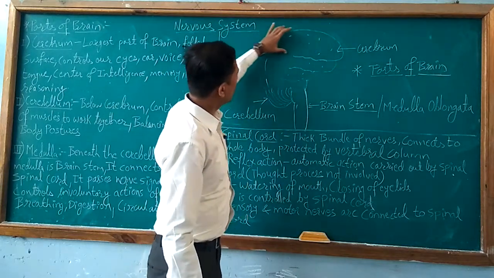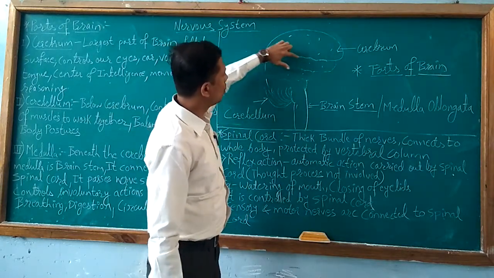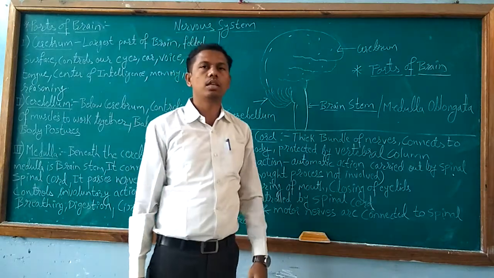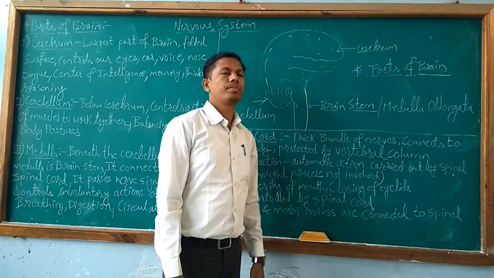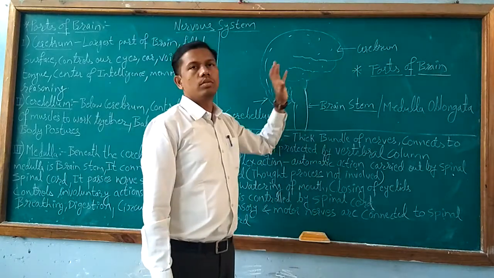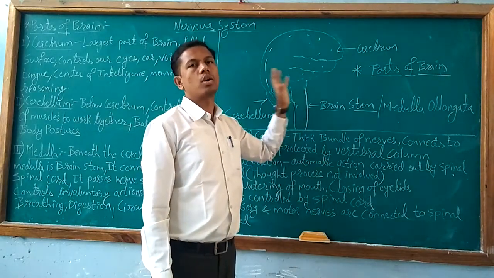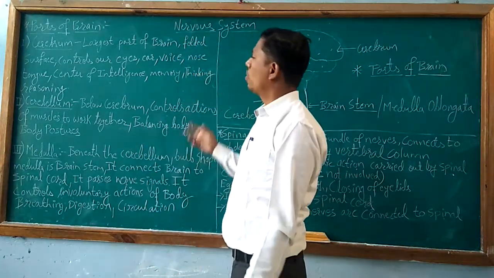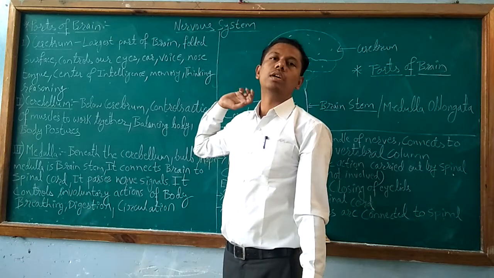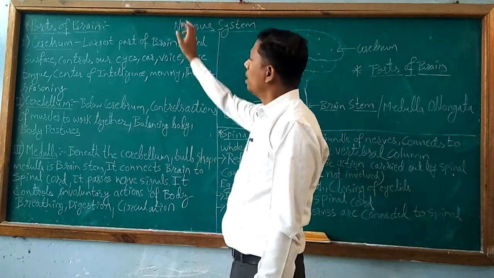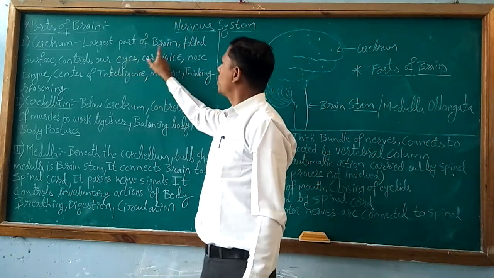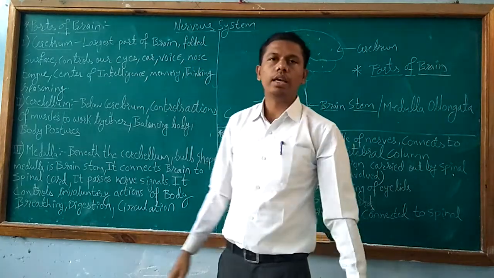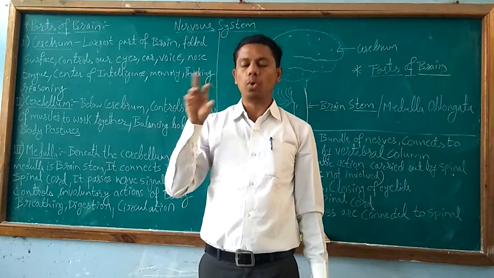The larger part of the brain, you can see this whole upper larger part of the brain is nothing but cerebrum. The most larger part of the brain is cerebrum. Now let us study what are the functions of the cerebrum. Cerebrum is largest part of the brain, and surface of the brain is somewhat folded.